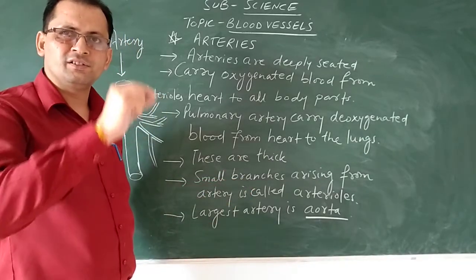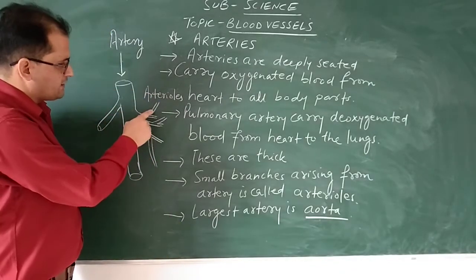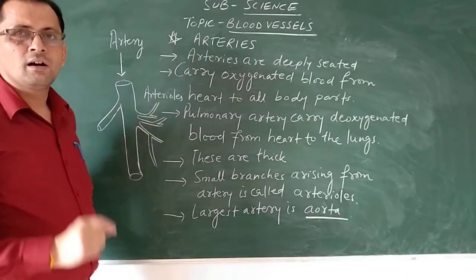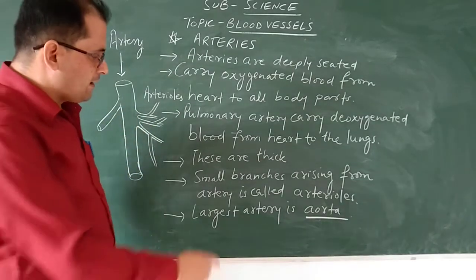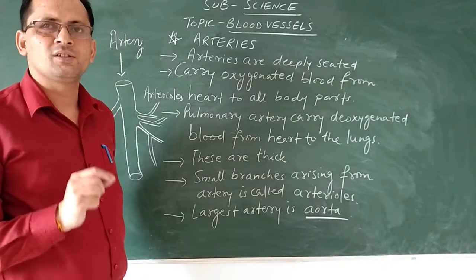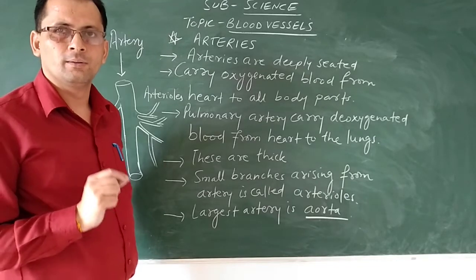So the fine branches, the fine tube-like structures which are arising from this artery, you can see these fine branches of fine tube-like structures. They are known as arterioles. And the largest artery in the body is aorta. This you have to remember. It is very important. The largest artery in the body is aorta.